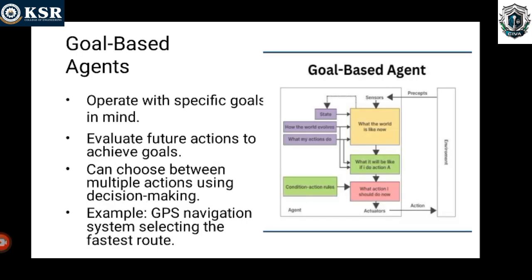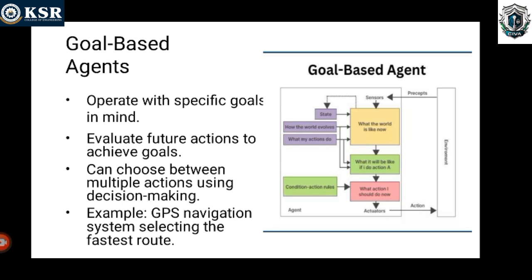Next, the goal based agent. The current state of the environment is not always sufficient to decide what the agent should do. So the goal based agent needs to know its goal, which describes desirable situations. It mainly focuses on the goal, and what goal should be reached should be clearly explained.